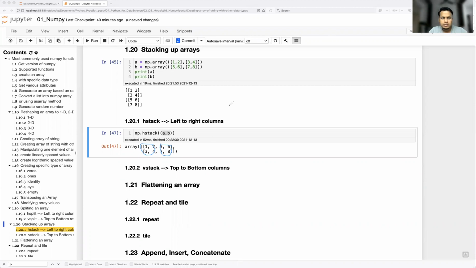Okay, so let's take a look at vertical stack.